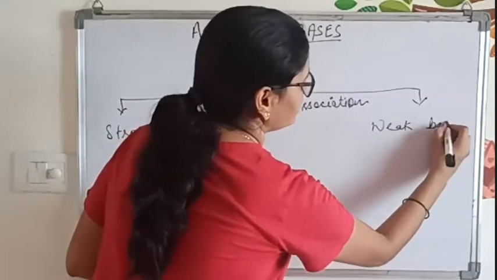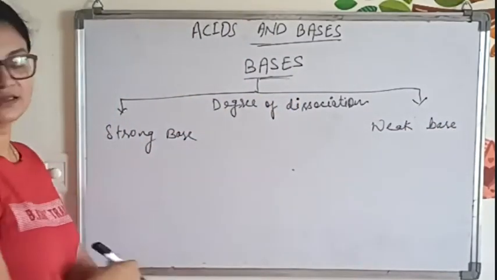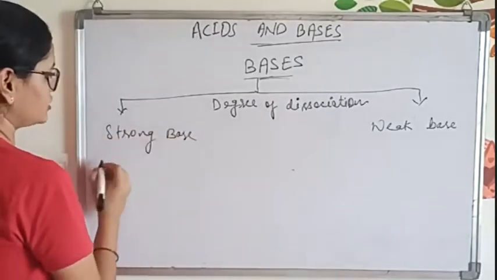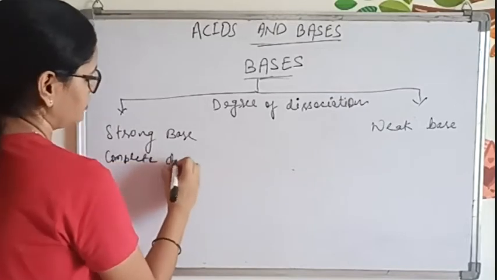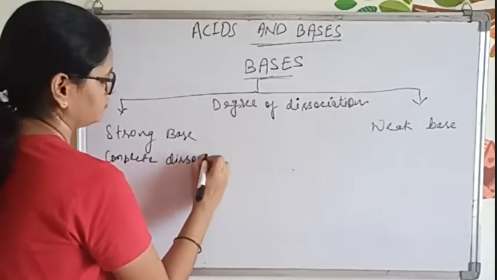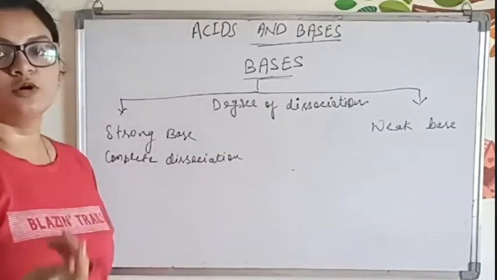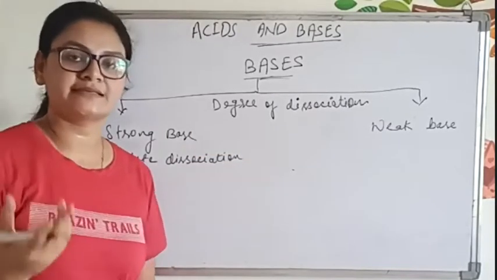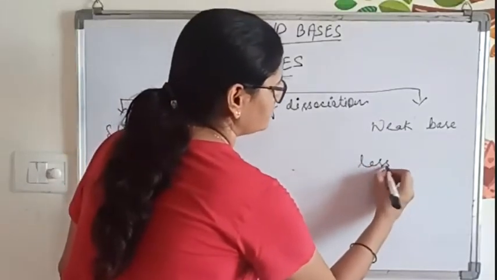For strong bases there will be complete dissociation. Same thing, complete dissociation. But the only difference is it gives OH minus ion, and acids give what? H plus ion. And weak bases will have less dissociation.